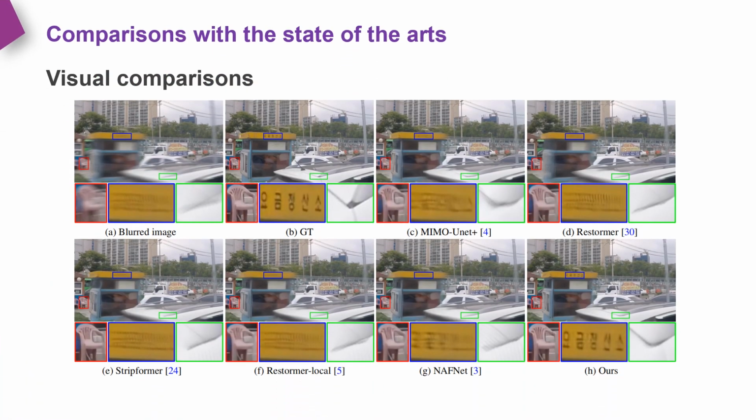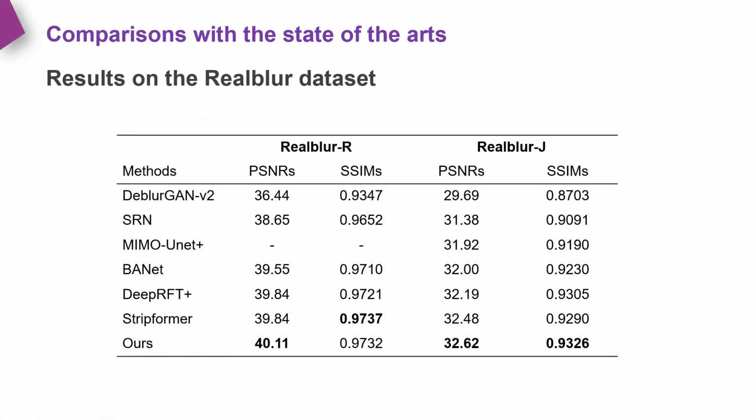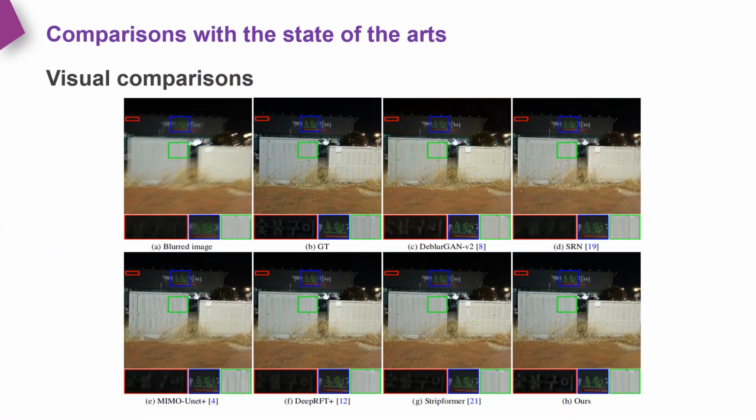This page shows an example of visual comparison on the GoPro dataset. The proposed method generates a clearer image. For example, the characters and boundaries are much clearer. We further evaluate our method on the RealBlur dataset and follow the protocols of this dataset for fair comparisons. The proposed method generates the results with higher PSNR and SSIM values. This page shows an example of visual comparison on the RealBlur dataset. The proposed method generates an image with much clearer characters and structural details.